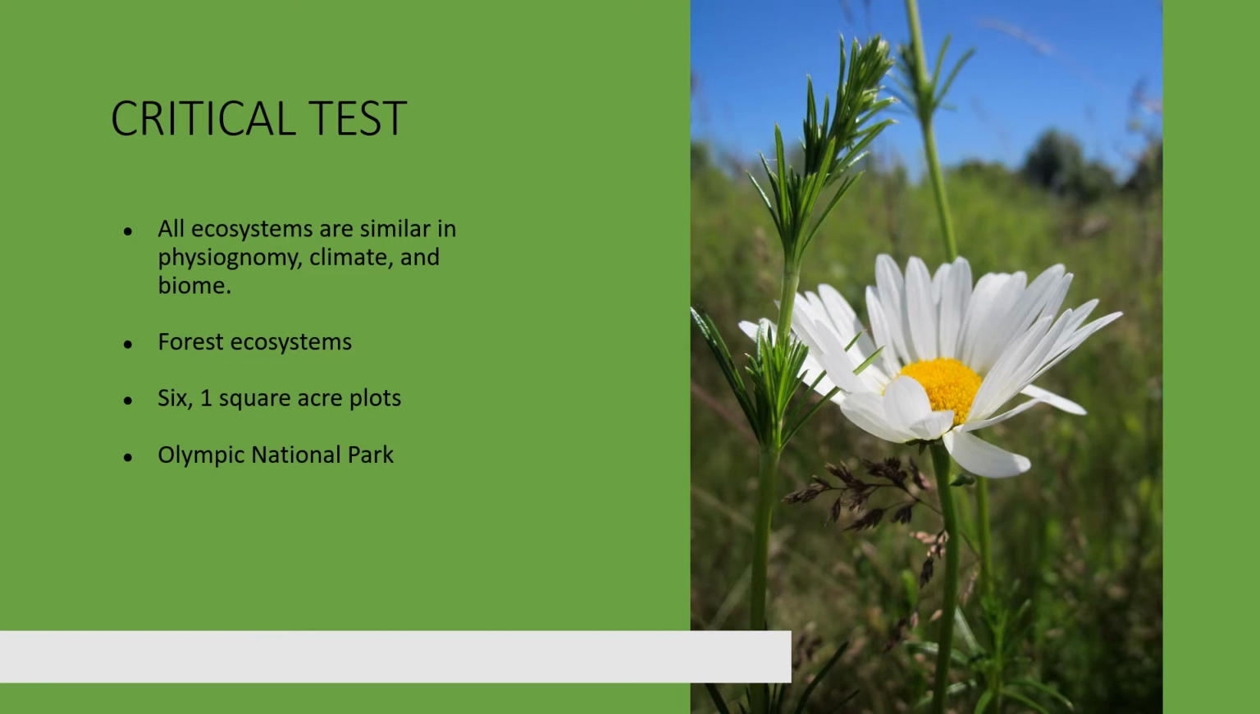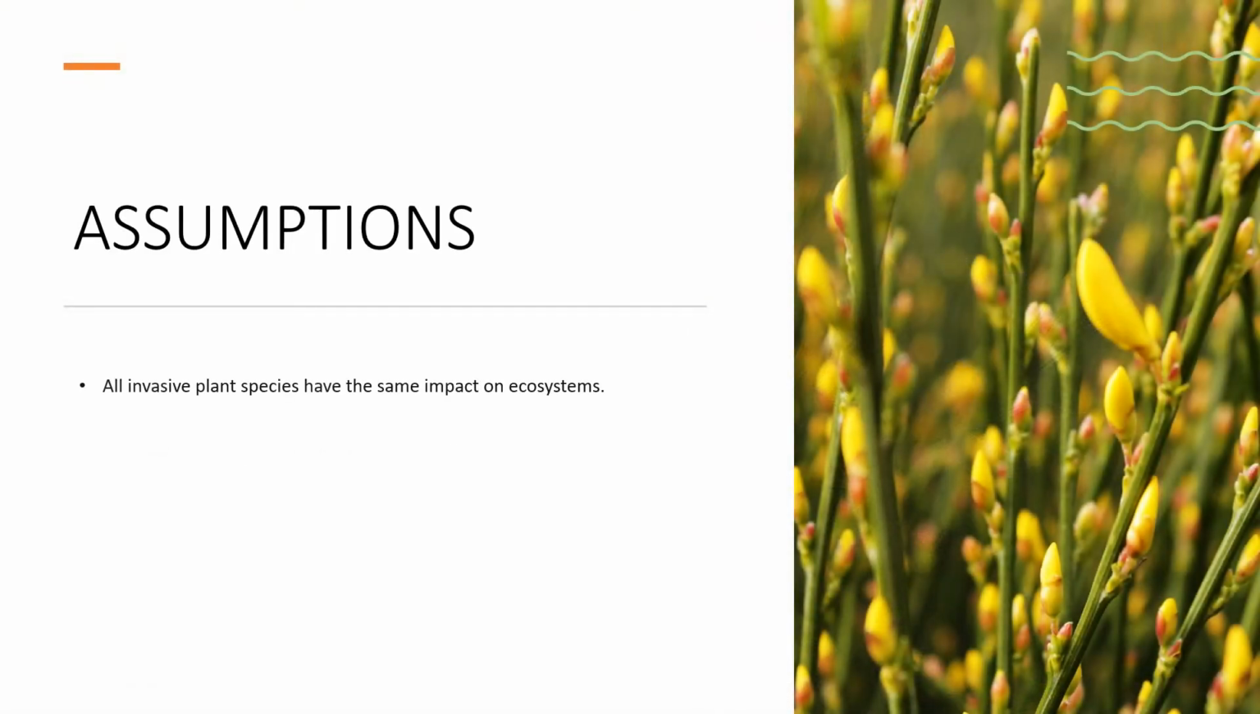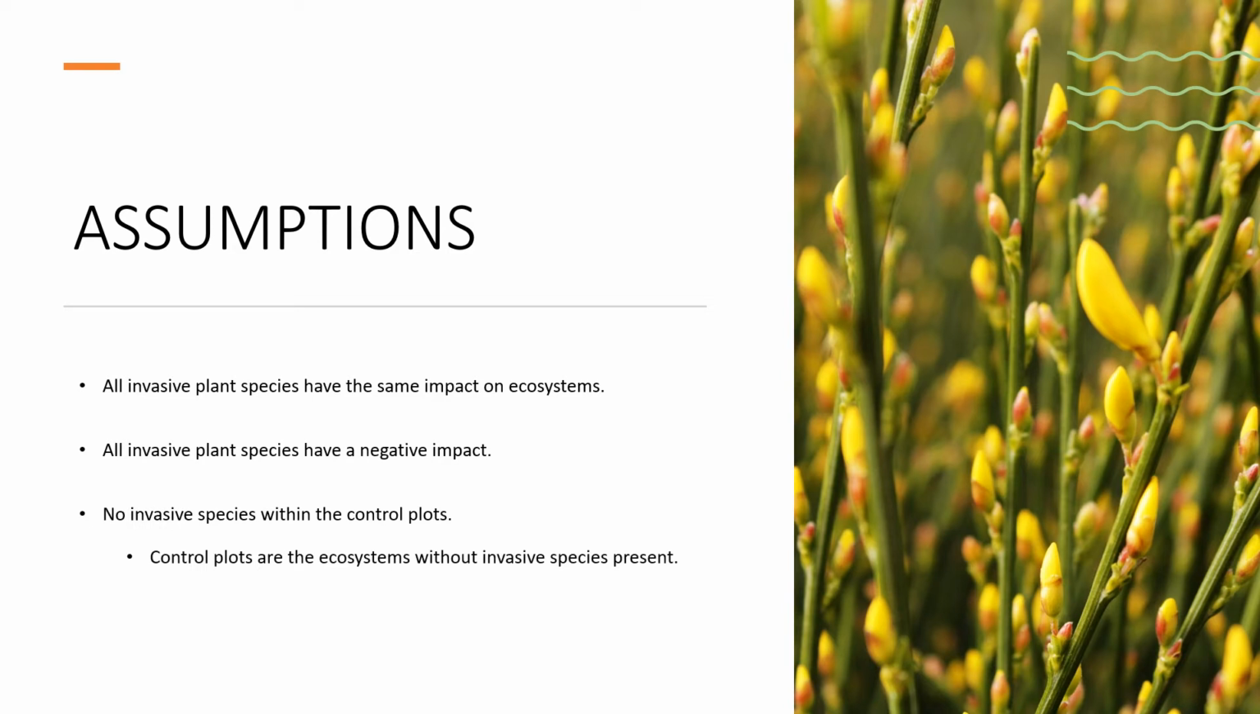and 3 without. When preparing to conduct a test on a hypothesis, it is important to first make assumptions about our critical test. For our critical test, we will be assuming that the impact of all invasive plant species is the same, the impact of all invasive species is negative, and there are no invasive species present in sites selected as a control.